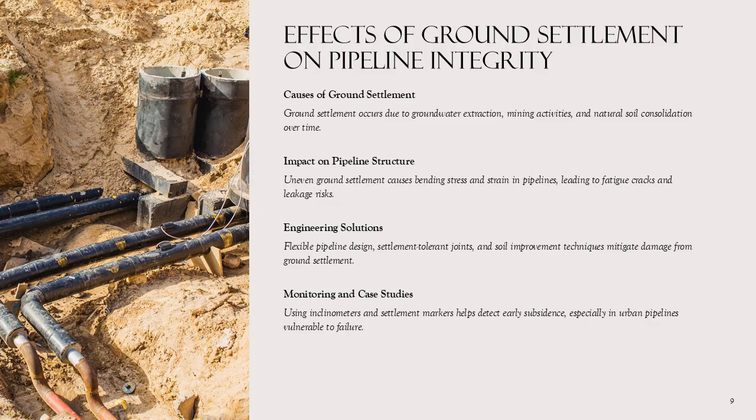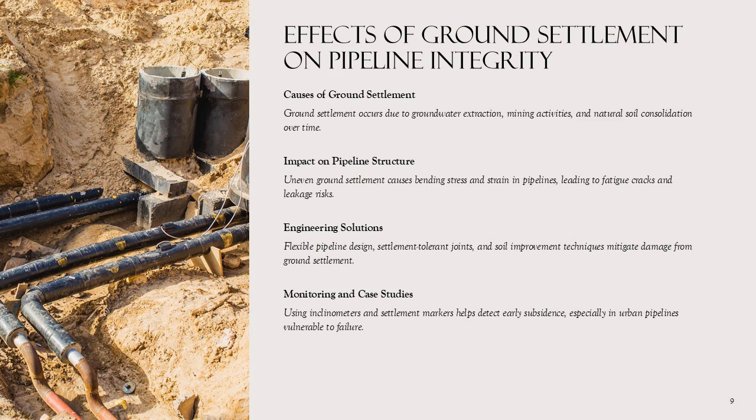Effects of ground settlement on pipeline integrity. Ground settlement refers to the gradual sinking or subsidence of soil layers, often caused by groundwater extraction, mining, or natural soil consolidation. For buried steel pipelines, differential settlement creates uneven support, resulting in bending stresses and localized strain concentrations. Over time, this can lead to fatigue cracks, joint misalignment, and leakage.